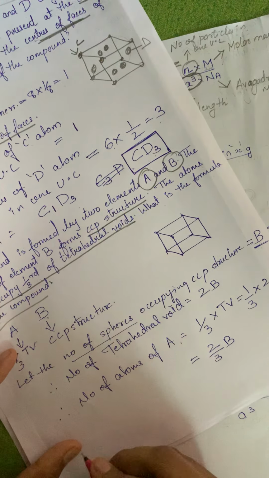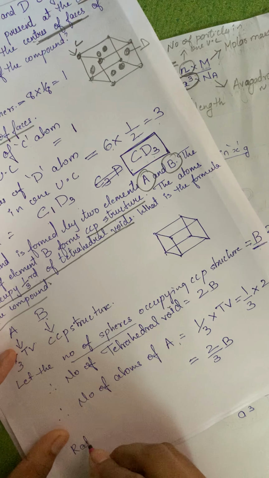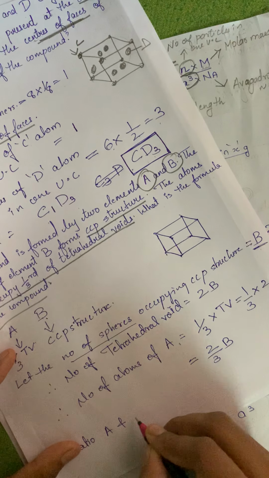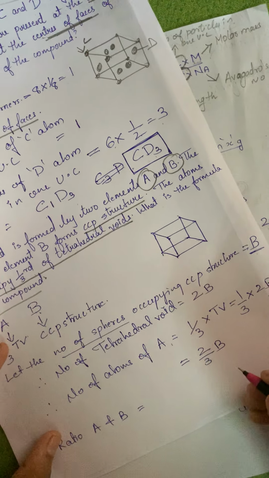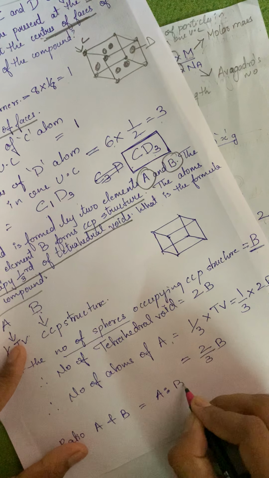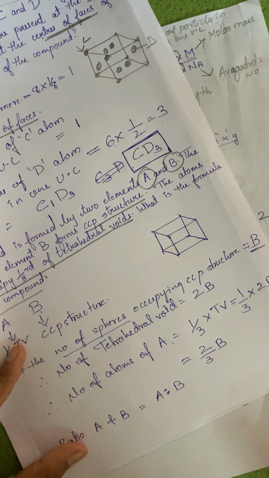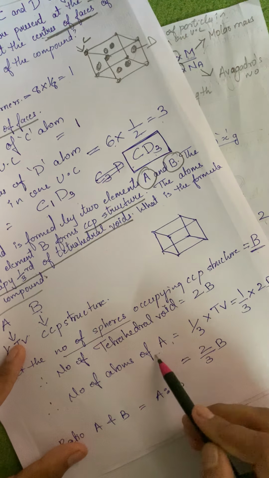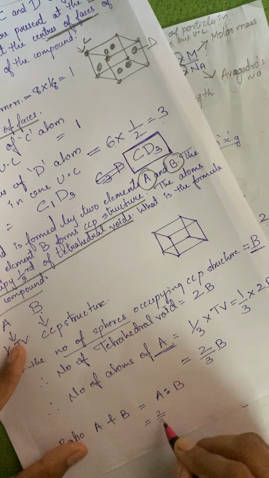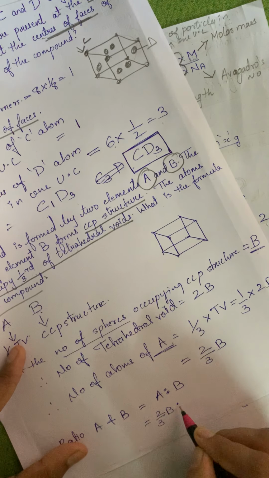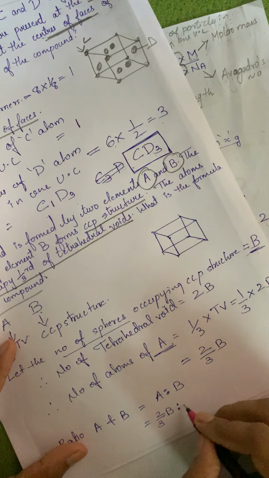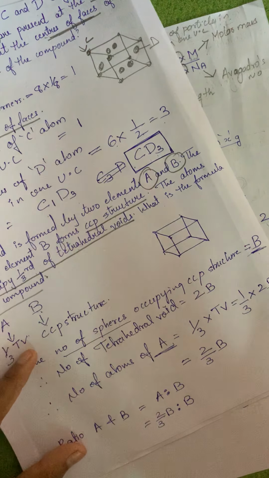I know the ratio, so I'll write the ratio of elements A and B as A ratio B. The number of atoms of A is 2 upon 3 B, so I write 2 upon 3 B ratio B, where B is the number of spheres occupying the CCP structure and we are not changing it.